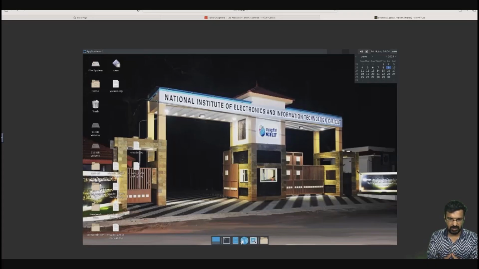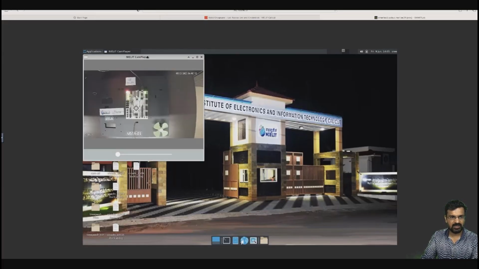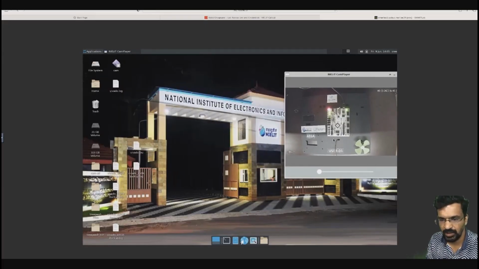In this demo lab session, I am going to show you how you can program an FPGA. How you can program will already be covered in the theory session in the first video by me. Now we are going to see the demo of that. There is a cam shortcut on all of your desktops. You can open that. Now you can see the camera. This is the kit allocated to you.